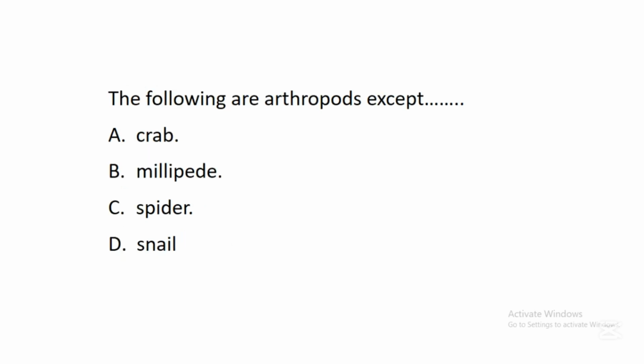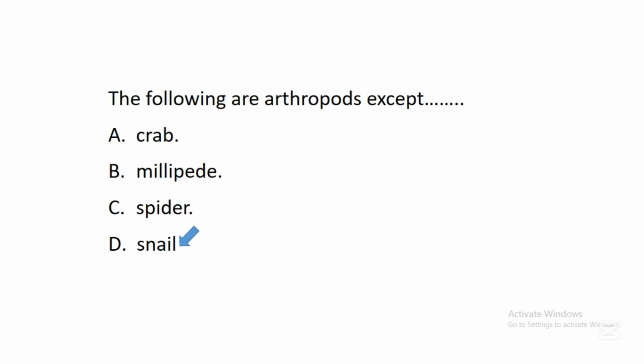The next question says, the following are arthropods except dash: A. Crab, B. Millipede, C. Spider, D. Snail. In this question, the correct answer is D. Snail. We have already said that arthropods are the largest invertebrate animals under animal kingdom. And these arthropods are divided into different groups.